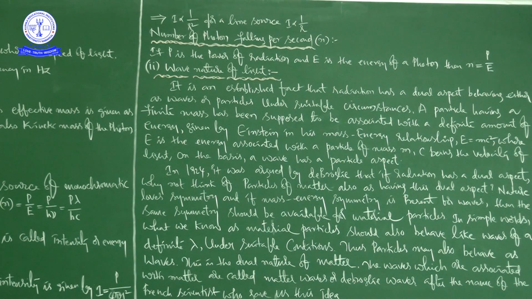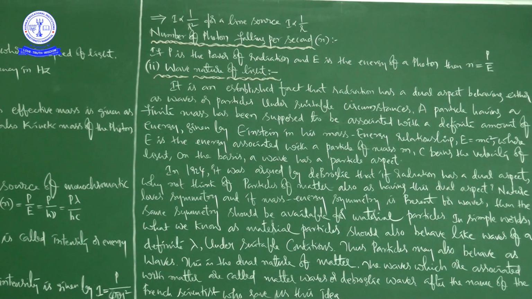There is no space here, that's why I am only giving some of the information; you just keep it in mind. The experiments performed later actually proved the duality of matter.